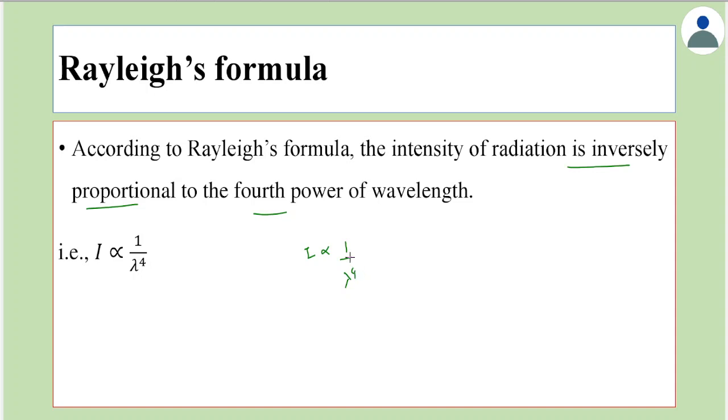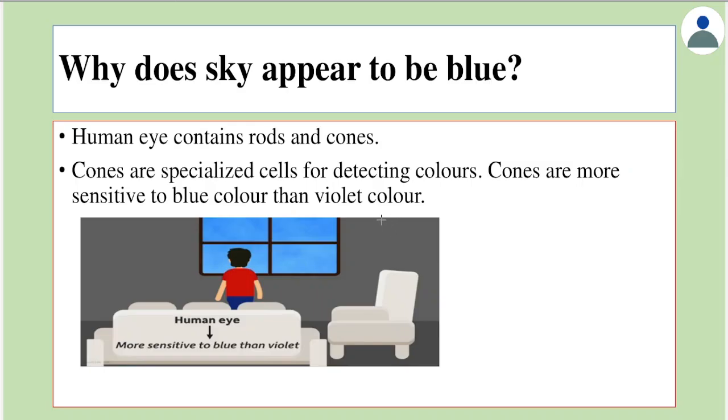Now based on this, we have two important natural phenomena. The first one is to understand why the sky appears to be blue. It's very common sense that whenever we look outside the home, when you look up, we find a blue colored envelope. That's what we call the sky. So the appearance of blue color is because of scattering only.